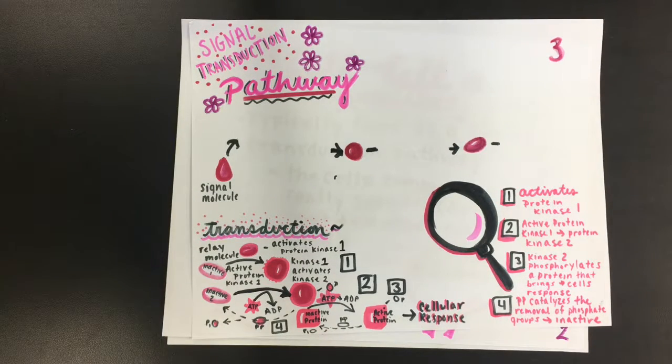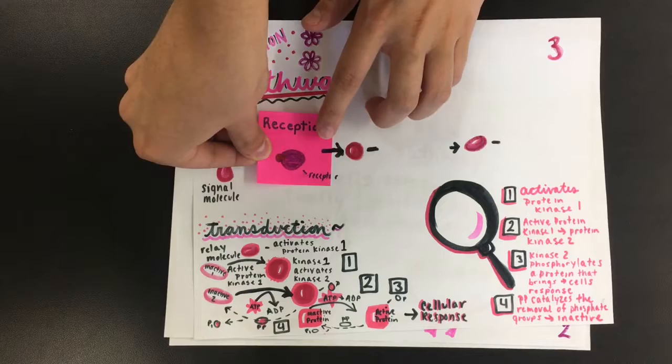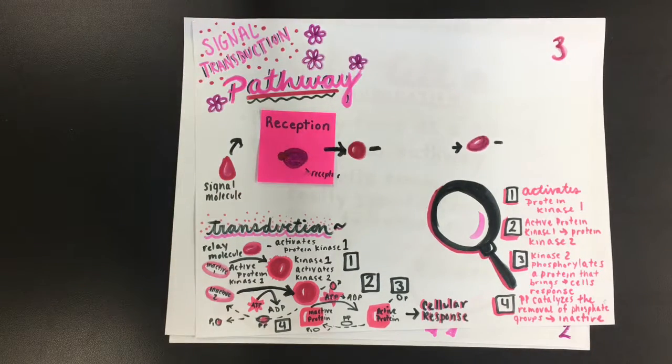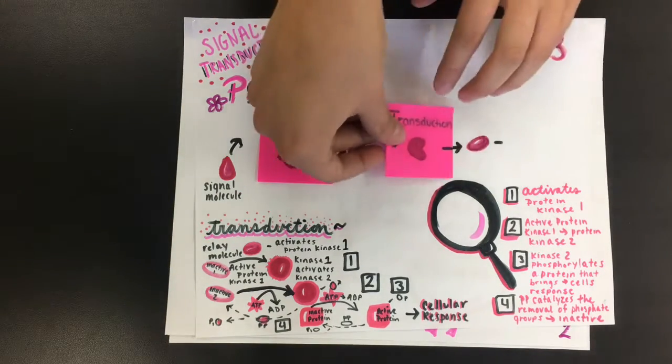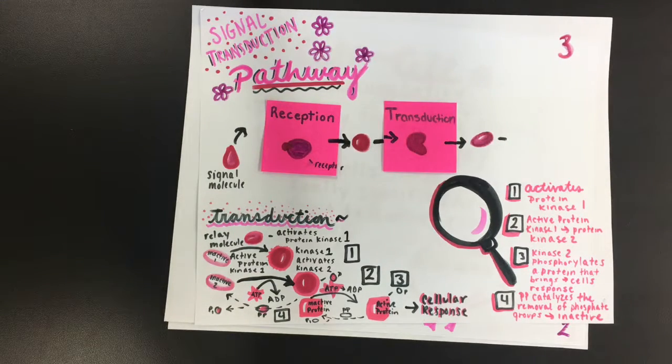First, the target cell detects the ligand signal outside the cell. The ligand binds to a receptor on the outer surface of the cell membrane in reception. The receptor initiates the second stage of signal transduction, a signal transduction relay. One such relay system is a protein kinase cascade, named for the protein kinase, an enzyme that modifies other proteins by adding a phosphate group. This is called phosphorylation, and it only works because of cyclic AMP, which is constantly converted to ATP for protein kinases to steal phosphate from.